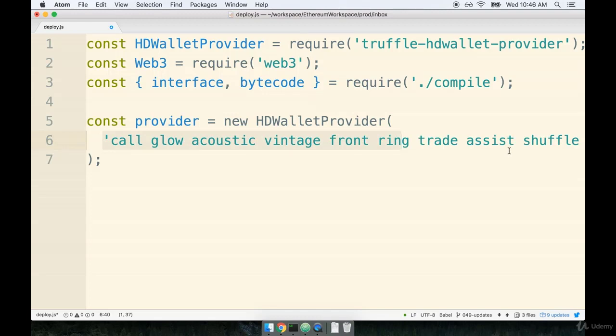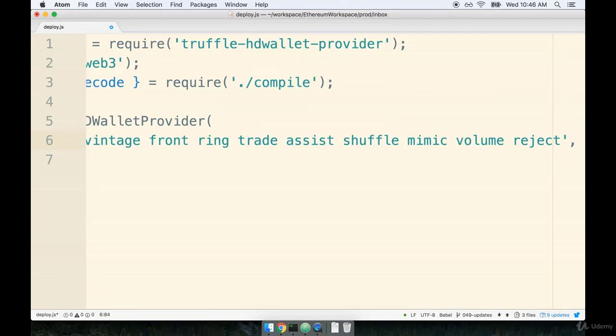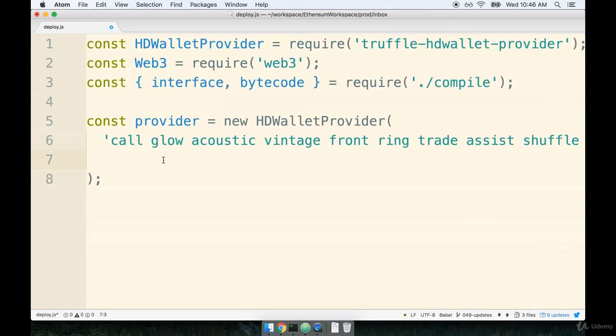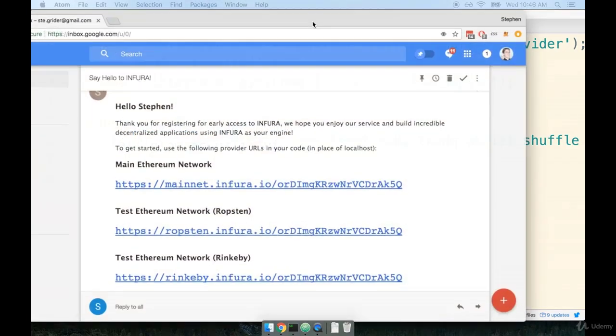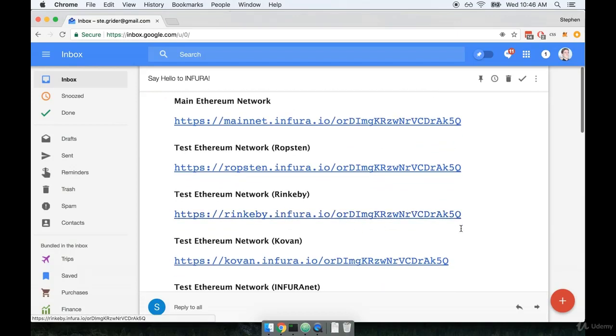The second argument to the HD wallet provider, and I'm going to make sure I put a comma at the very end of the line over here. So there's my comma. The second argument right here is going to be a link or a URL of what network we want to connect to. So this is where we need to specify our Infura link. In this case, we want to attempt to deploy our contract to the Rinkeby test network right here, because that is where we have some number of Ether tokens right now.